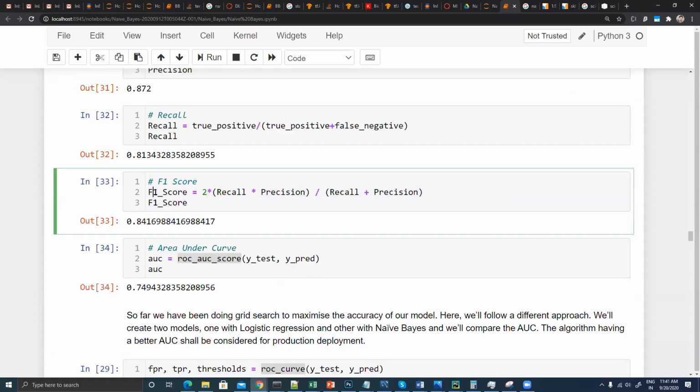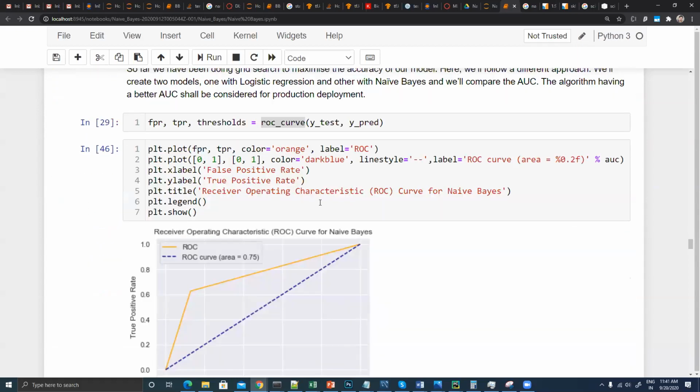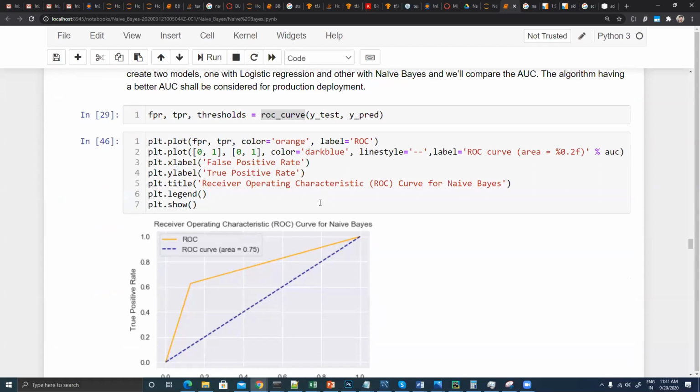If for some algorithm the F1 score is too high and for another it is too low, how am I supposed to understand the trade-off, or where does AUC ROC come into the picture? These are the things I will talk about, because now it's time to utilize all of those things one by one.